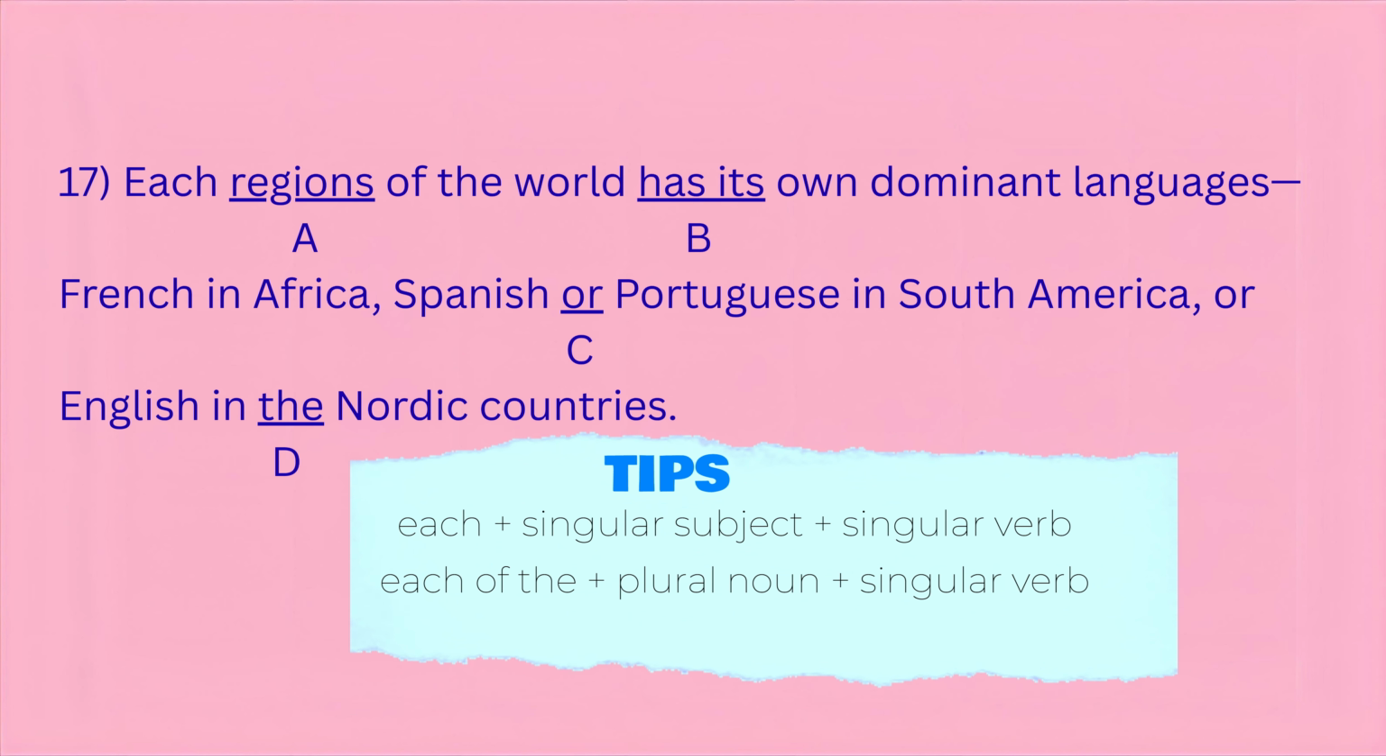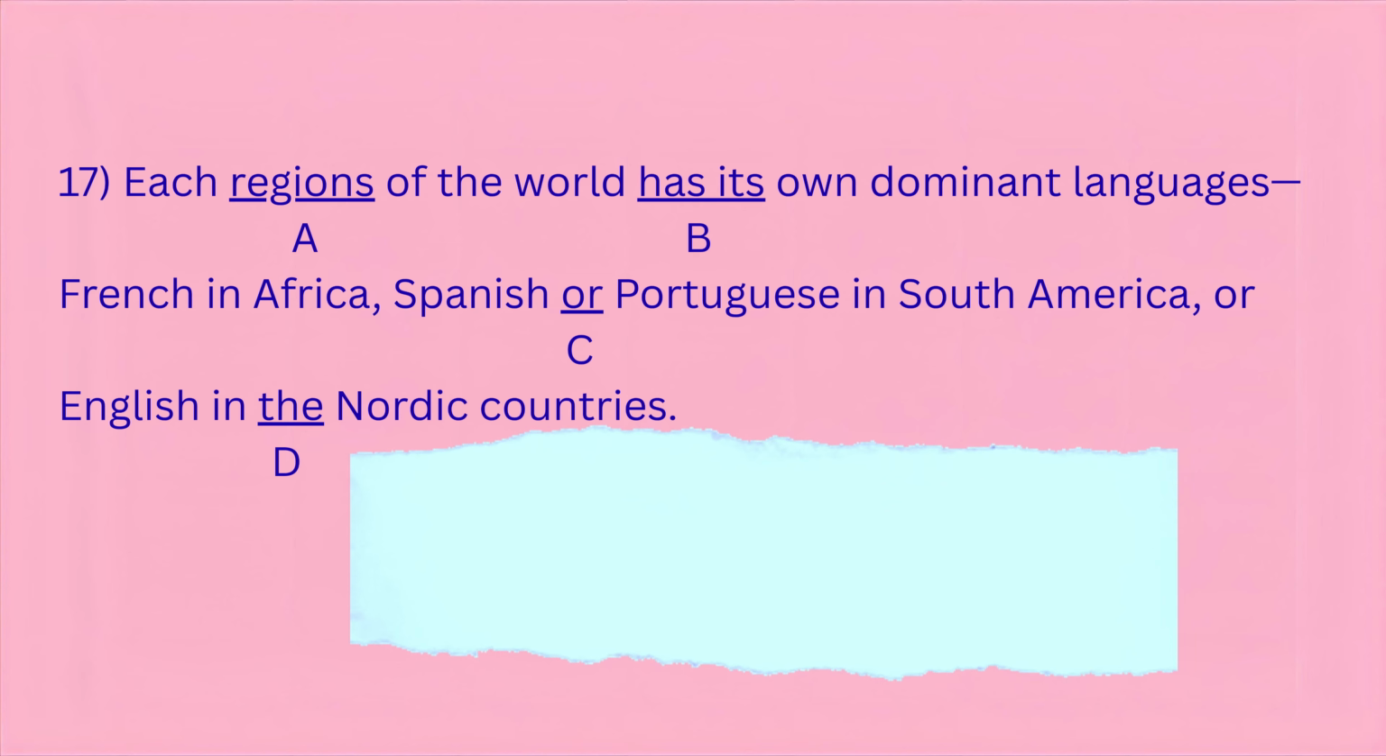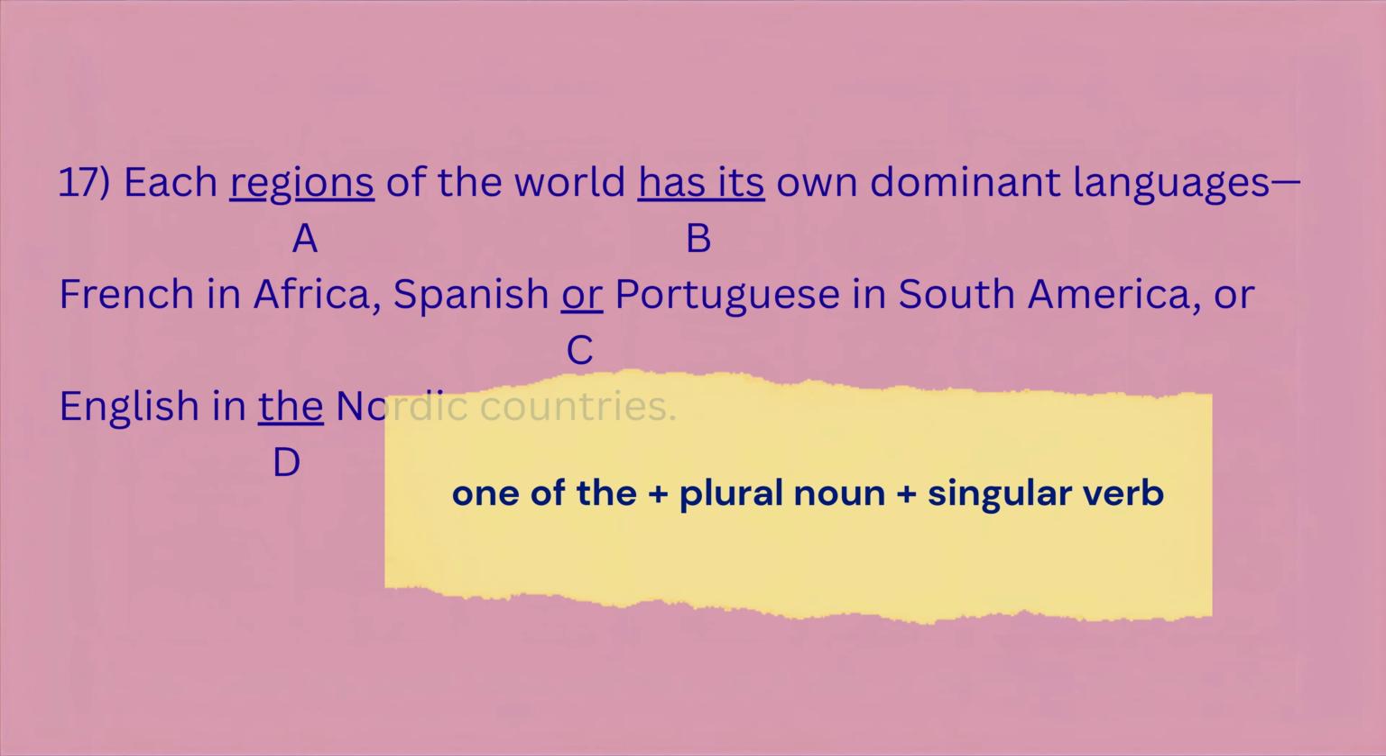Finally, let's look at part D, the. The sentence ends with English in the Nordic countries. That's perfectly fine. We use the before plural country groups like the United States or the Philippines. So this part is correct too. No error in part D. Final answer, A is the error. Regions should be region.